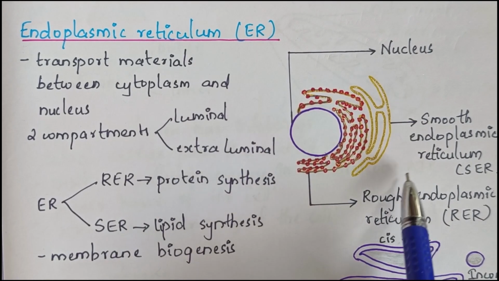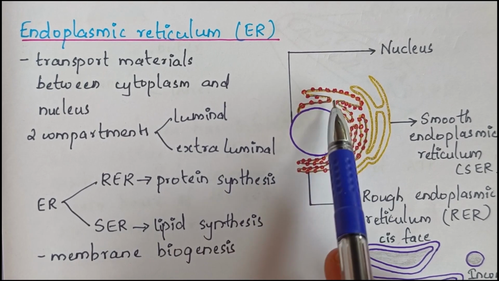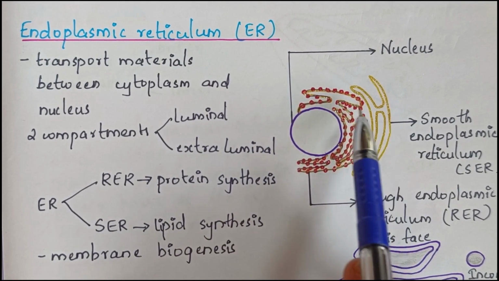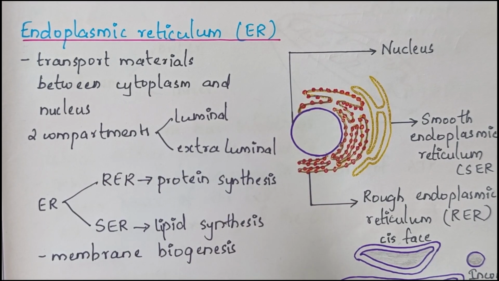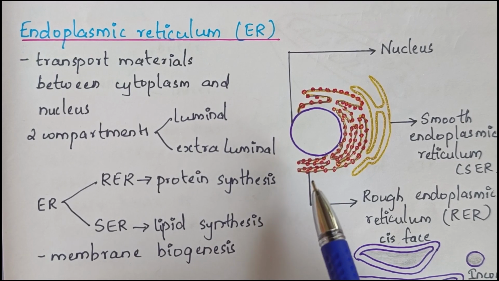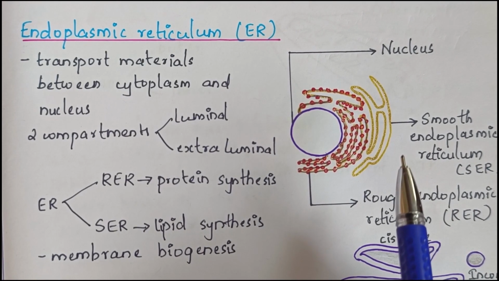The luminal space means the space inside the ER. And extraluminal means the space in the cytoplasm, outside the ER.